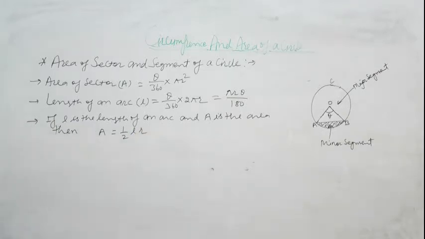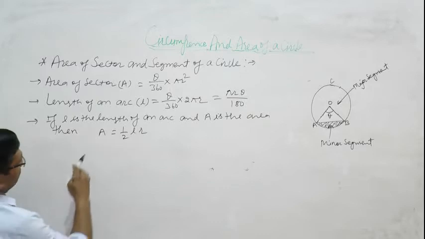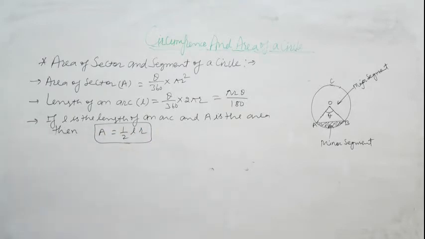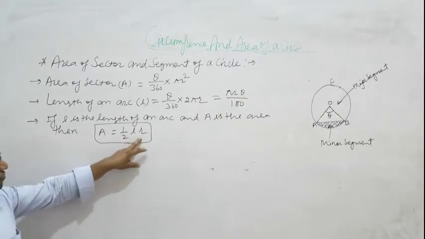This is the relation between length of an arc and area of sector. A is equal to 1 upon 2 LR.